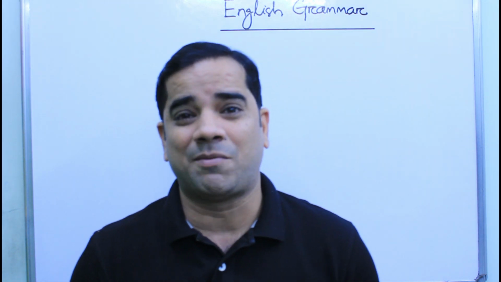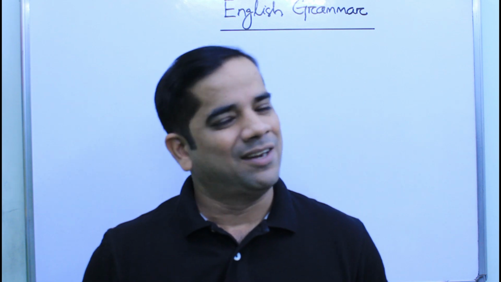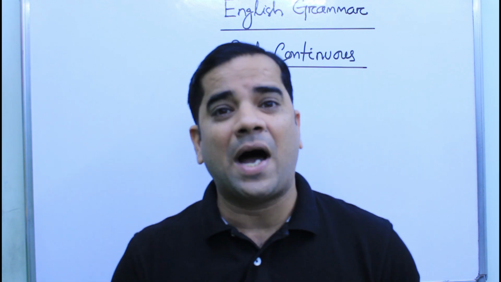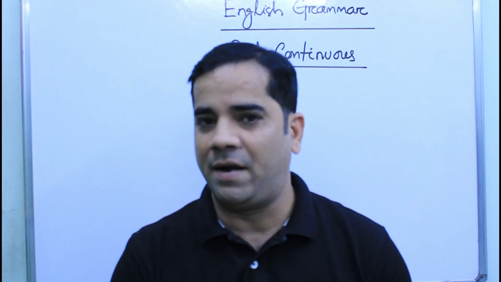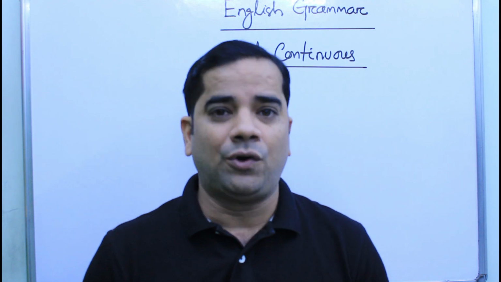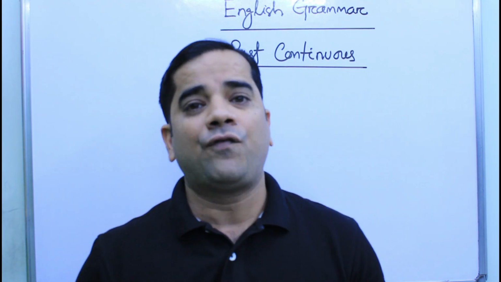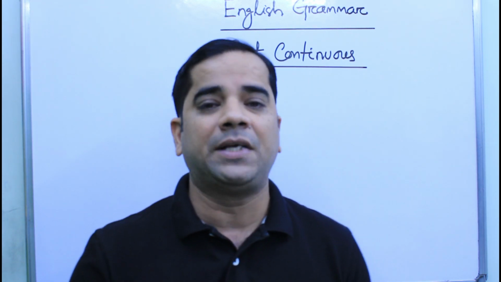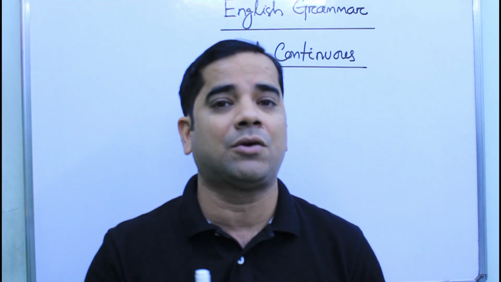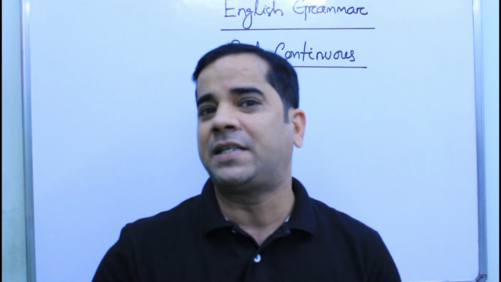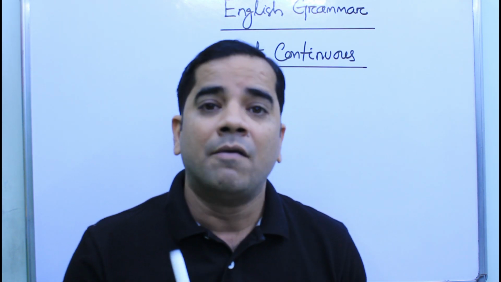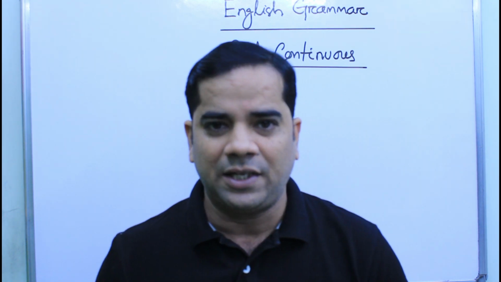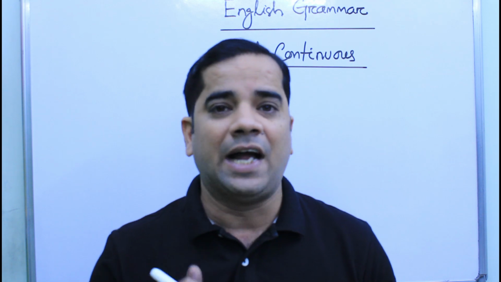Today we are going to discuss past continuous tense. So, let us begin. Students, we are going to begin the discussion of past continuous tense with the formation of the main verb. As I have already told you in my video of present continuous tense, in continuous tense the main verb is always in its present participle form, or we can say the ing form. That means ing is associated with the main verb. Same way in case of past continuous tense as well, the main verb is in its ing form.